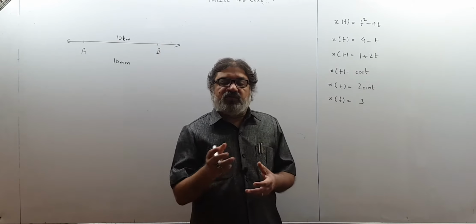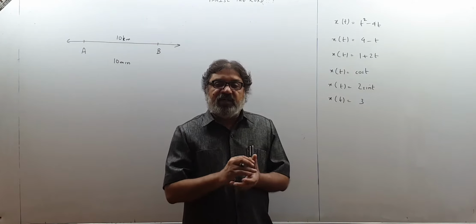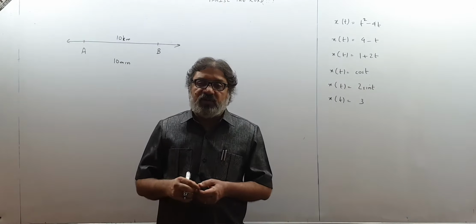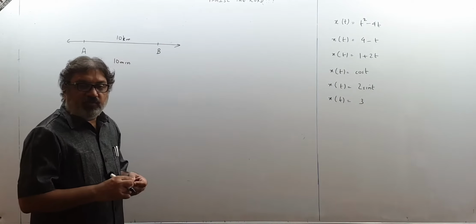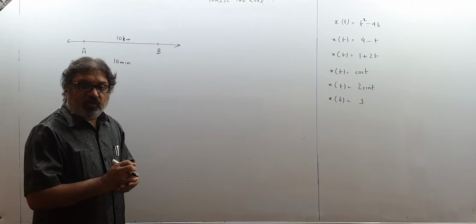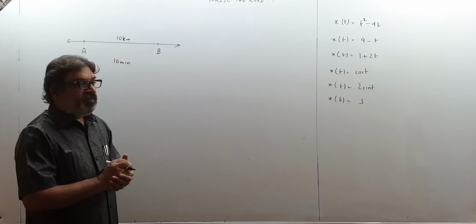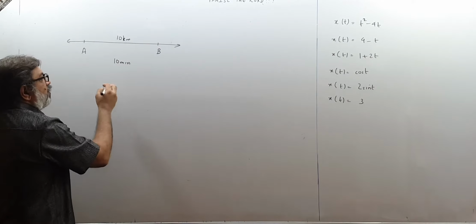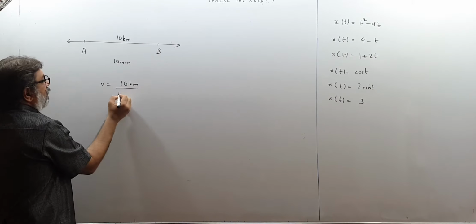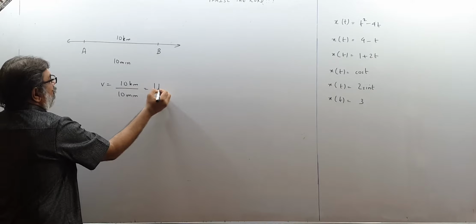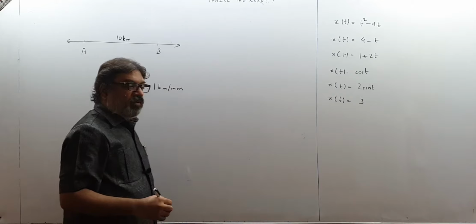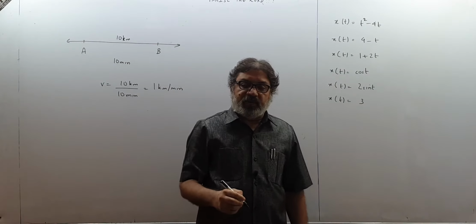So right now I will also say velocity and speed, but after that I will differentiate between them and I will use the words properly. But right now I may use velocity or speed because you also don't know much difference about velocity and speed. But after we have understood what is velocity and speed, we will use our words very cautiously whether we have to use velocity or speed. So velocity of the body, you may think it is distance upon time. So you may think velocity is 10 kilometer upon 10 minutes. So you may think it is 1 kilometer per minute. So you may say that speed or velocity of the boy or of his bike was 1 kilometer per minute.